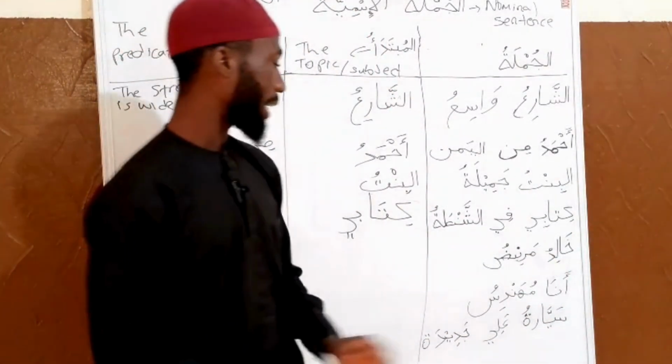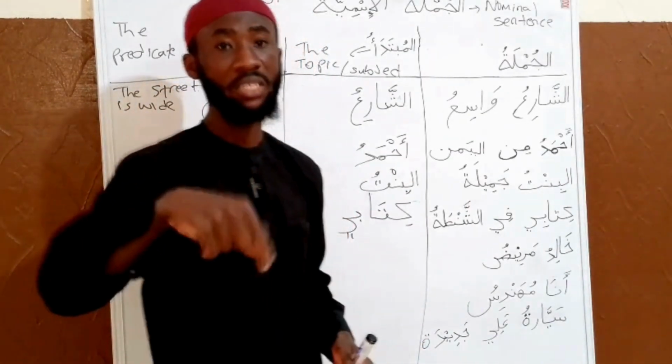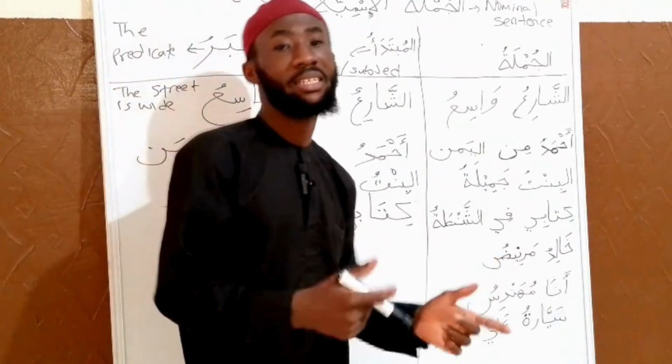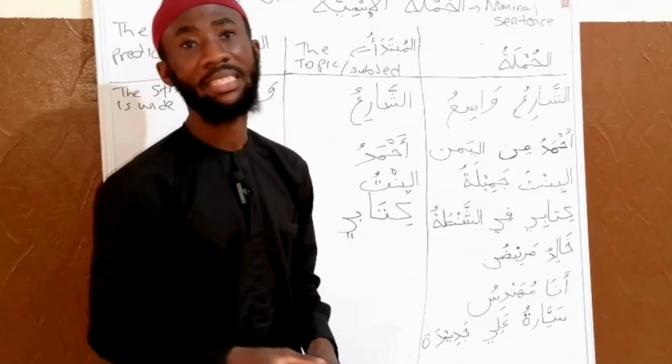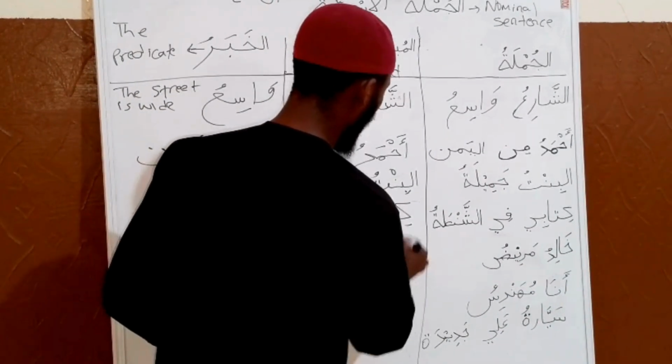Now we have Khalidu Marid. That is the mubtada, the subject, the topic. Khalid is sick. Marid, that is sick. We have Khalidu Marid. That is, Khalid is sick. Khalid is what? Sick.